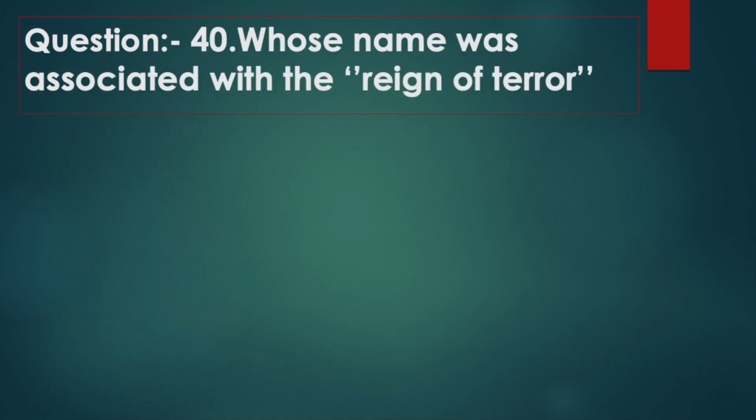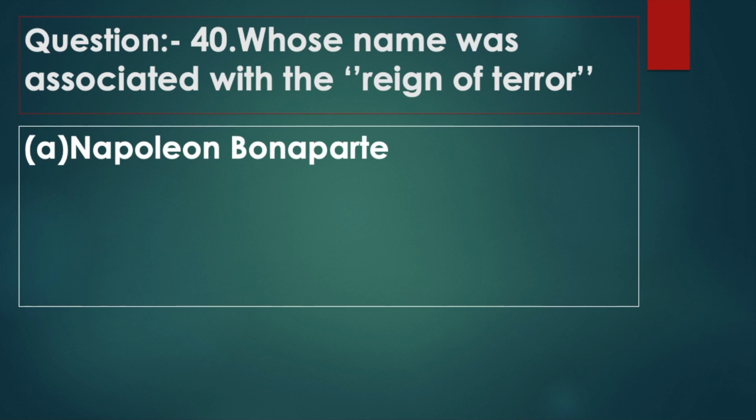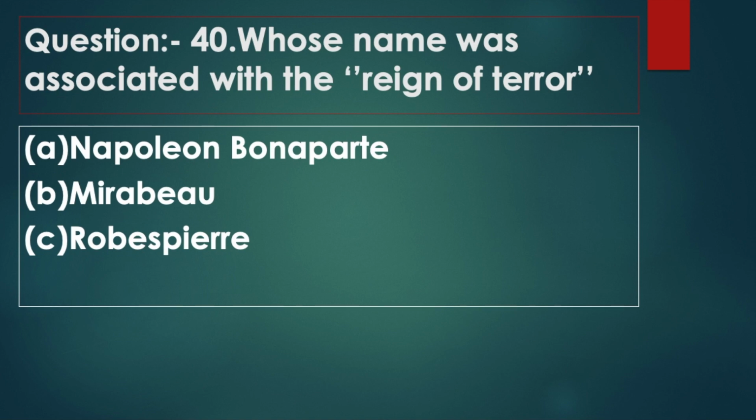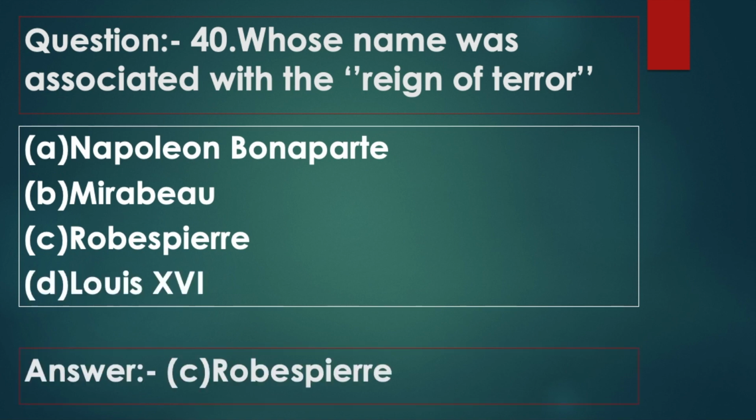Question 40. Whose name was associated with the Reign of Terror? Option A, Napoleon Bonaparte. Option B, Mirabeau. Option C, Robespierre. Option D, Louis XVI. Answer: option C, Robespierre.